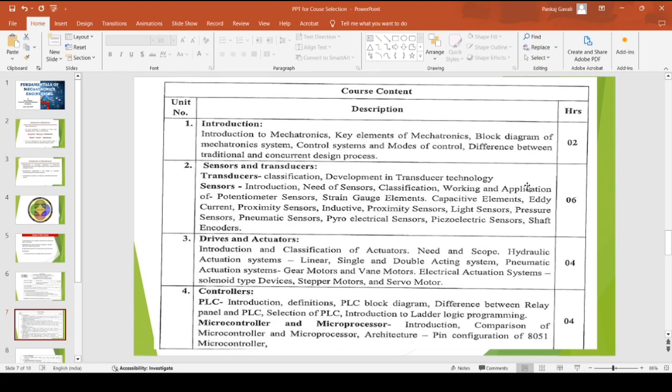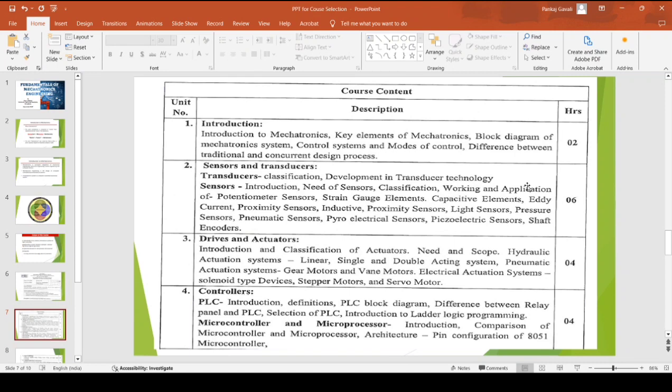Then we have the key elements of mechatronics, which is backed up by the block diagram of the mechatronic system. The key elements, or principal components, of mechatronic systems are explained in the block diagram. These are the basic or fundamental blocks which can be observed in any application of mechatronics engineering, and can be used in various applications.